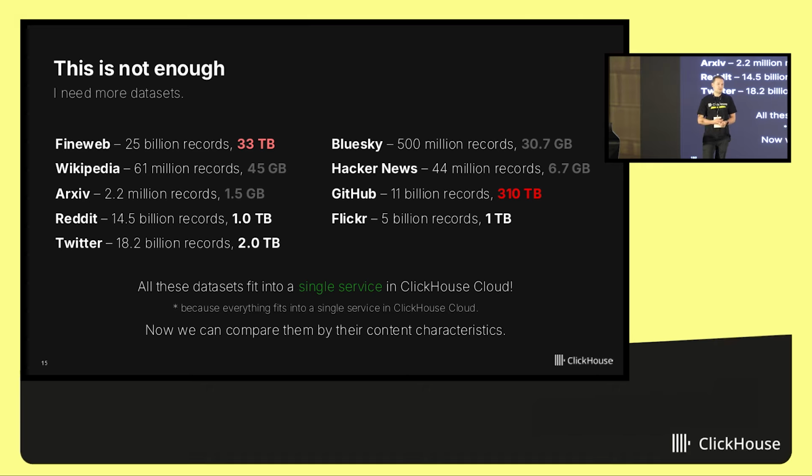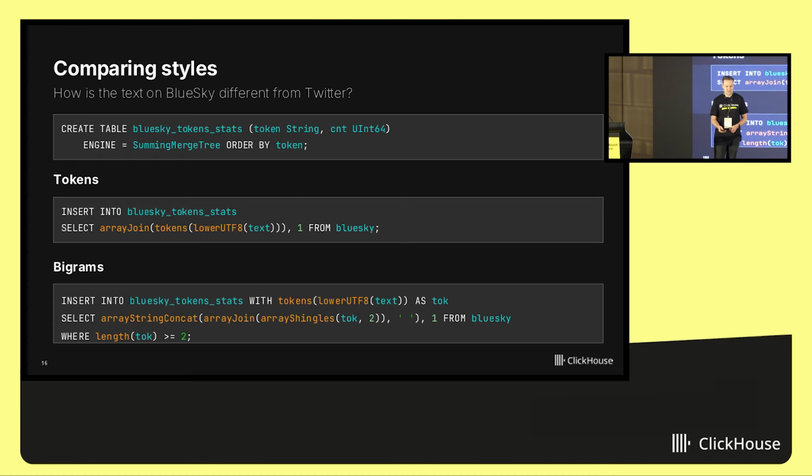And the point is, all of these data sets will fit into just a single service in ClickHouse Cloud. ClickHouse Cloud is almost infinitely scalable. Let's use it. And let's compare these data sets by their distributions of data. And the first thing I want to do is very simple, like the most simple thing that is possible. I will just count words, tokens.